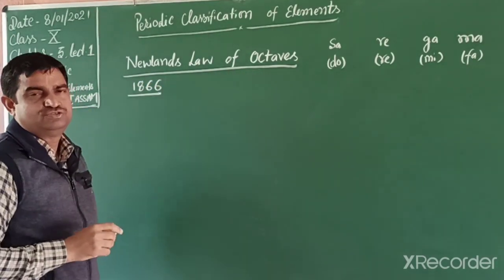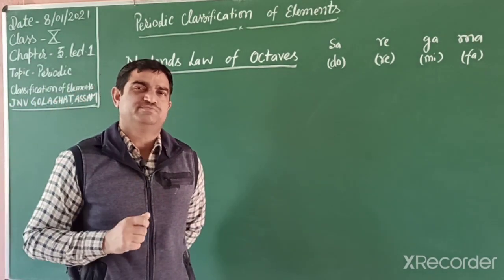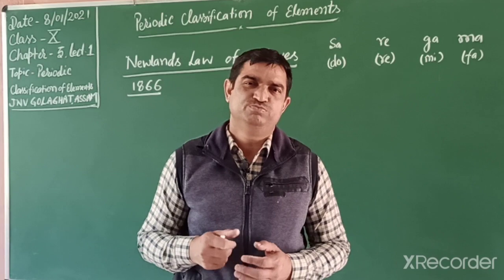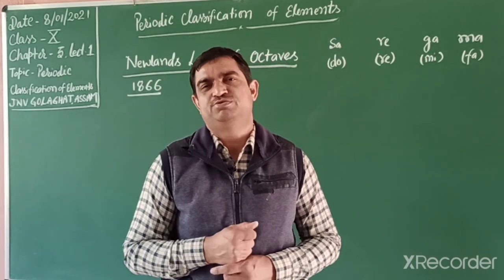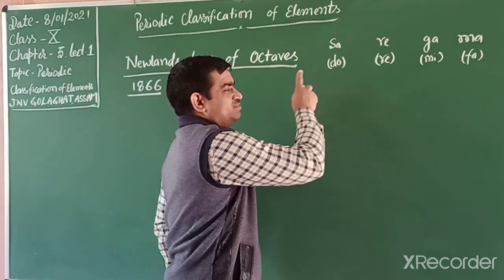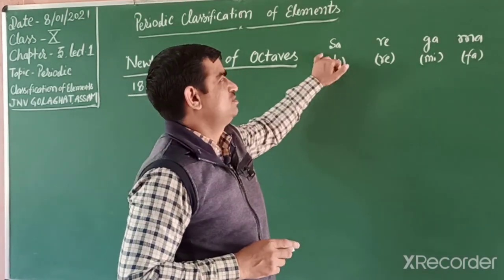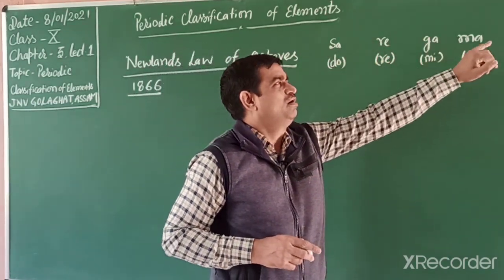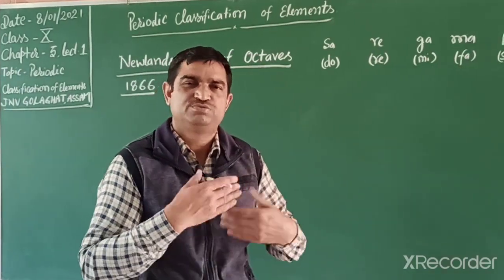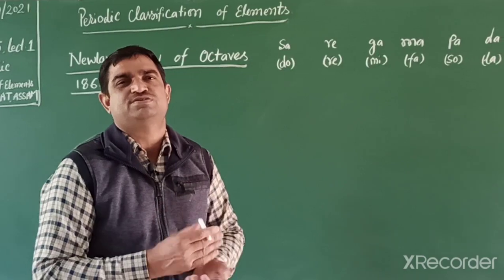a scientist, John Newlands, an English chemist, tried to classify according to musical notes, because in our Indian music we have sa, re, ga, ma, pa, dha, ni, sa. Every eighth note has a similar property, a similar sound.